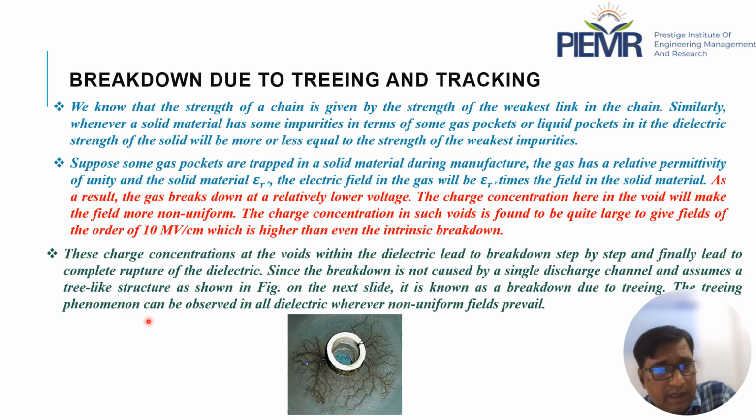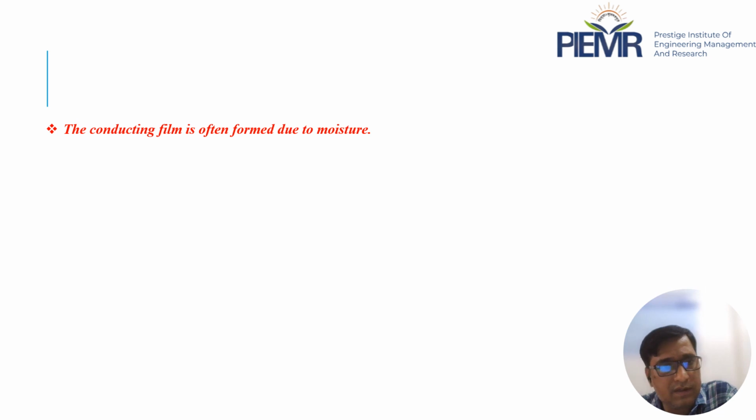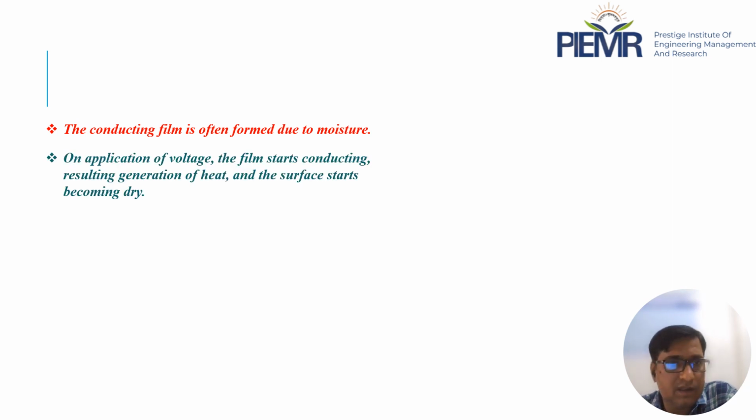The treeing phenomenon can be observed in all dielectrics whenever a non-uniform field prevails. The procedure of treeing or tracking can be understood as follows. A conducting film is often formed due to moisture.